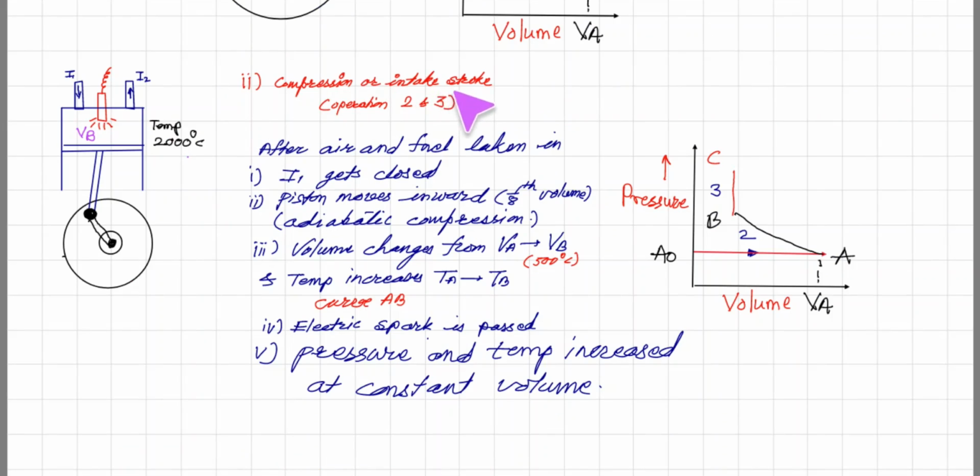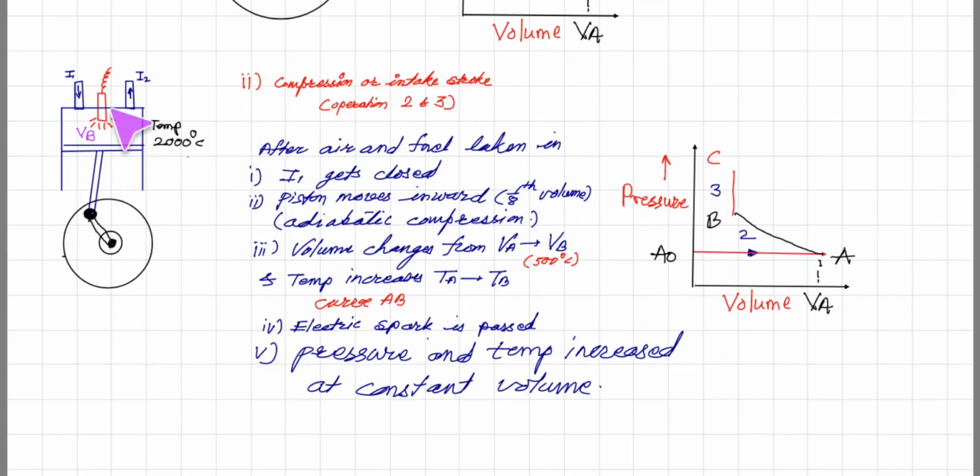Second stroke. Remember, in the second stroke there are 2 operations. Here the first operation we saw was A0 to A, and this is the second operation, this is the third operation. What exactly it is, we are going to see. After air and fuel are taken in, I1 gets closed and the piston moves inward.